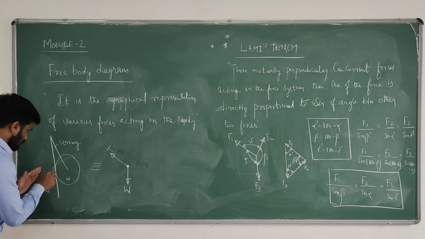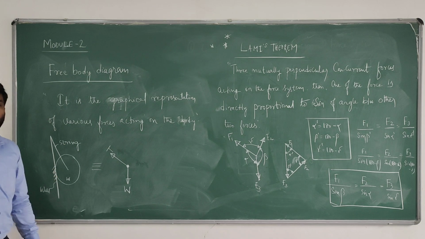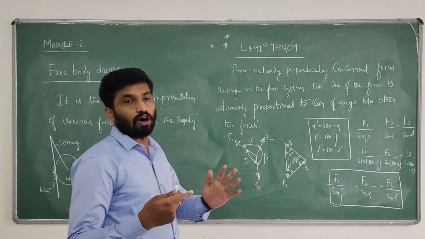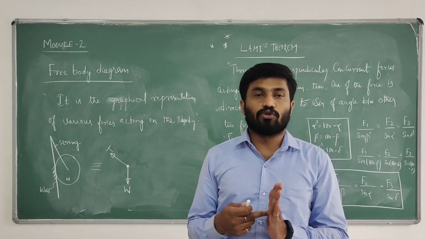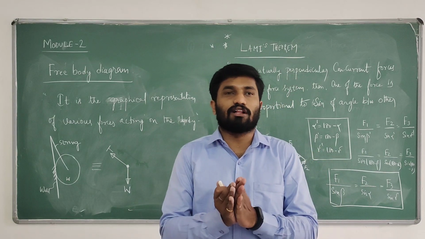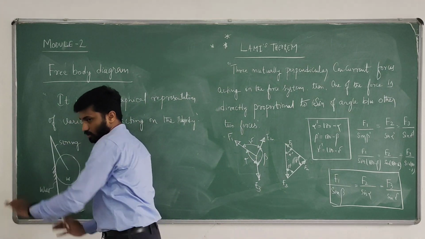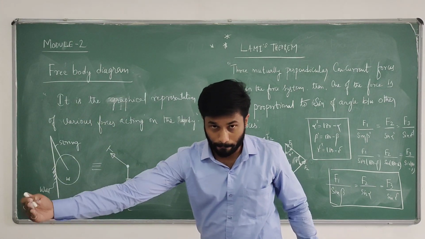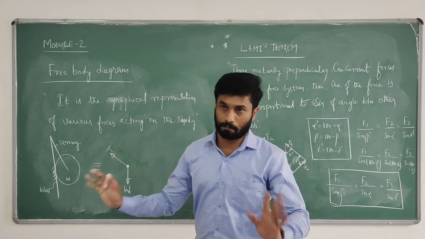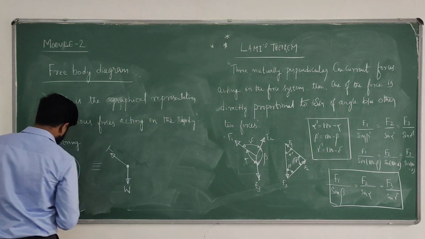Next, you have a contact surface. Generally at a contact surface, reactions are developed. It's Newton's third law: for every action there is an equal and opposite reaction. There is an action of the weight on the wall, and there is an opposite reaction, in a mutually perpendicular direction.